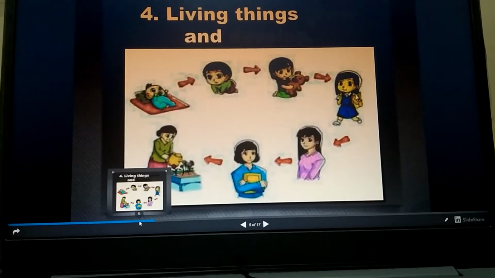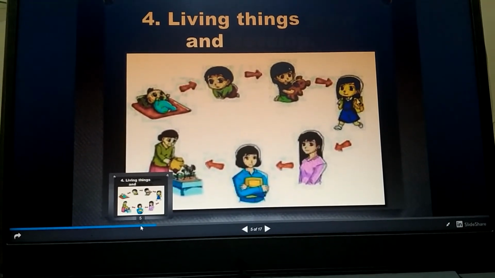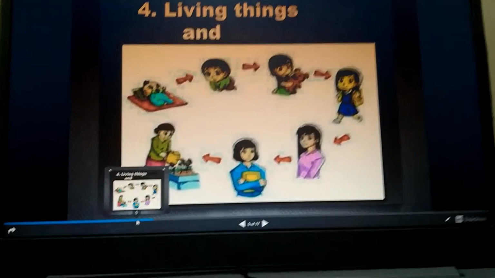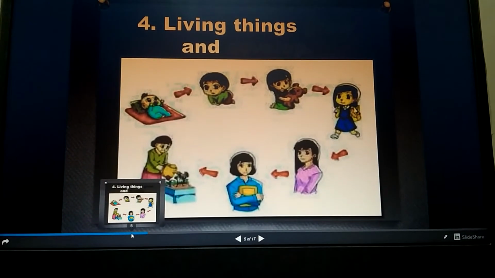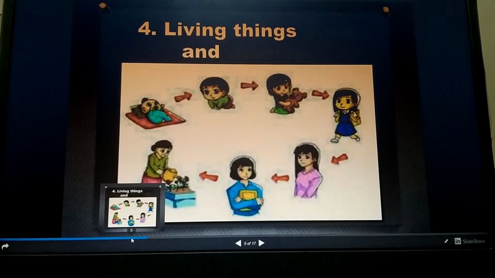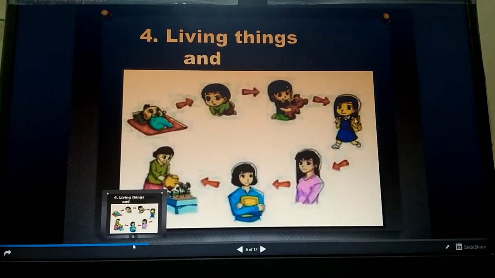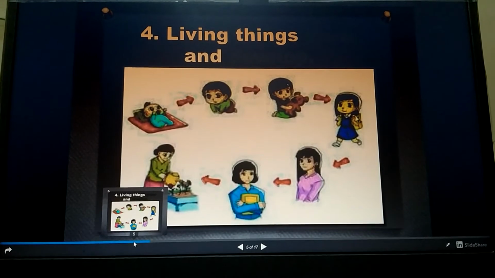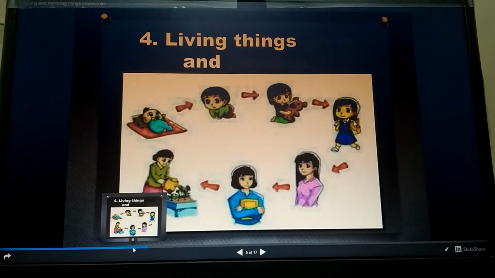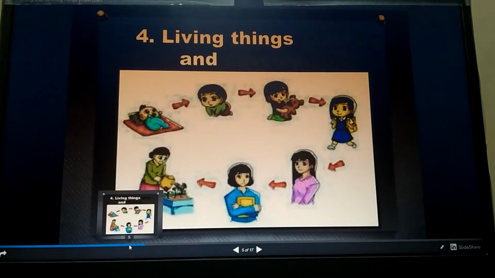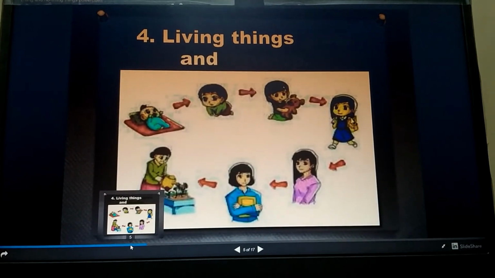The fourth characteristic is living things grow and develop. All of you know that with the passage of time, all living things grow and develop. As you can see in your surroundings, a small baby plant grows into a big tree after some time.